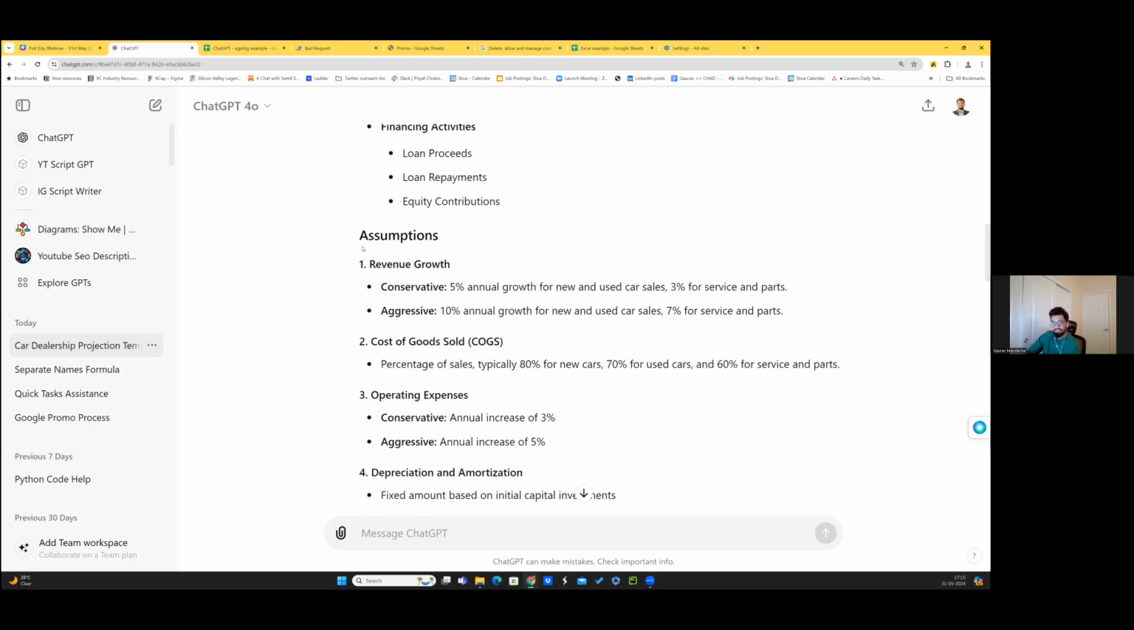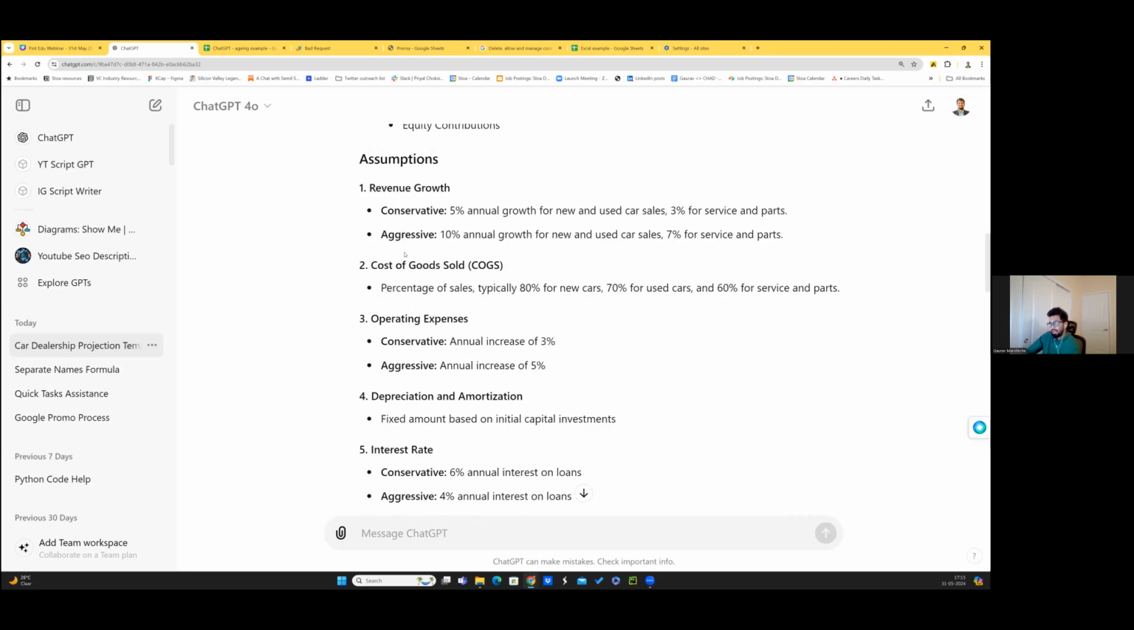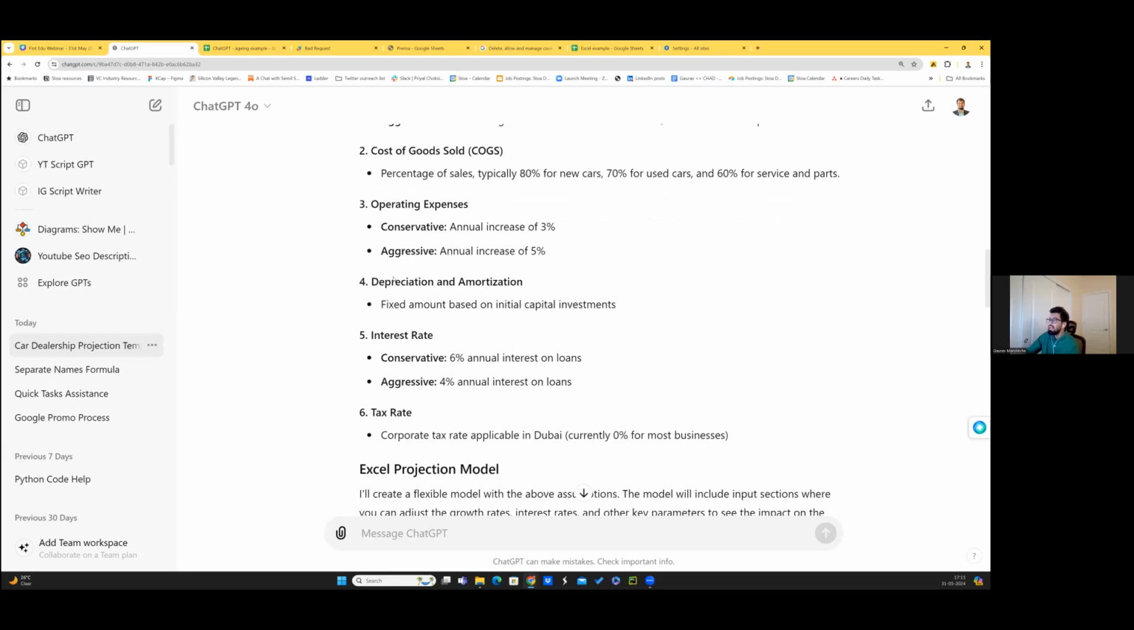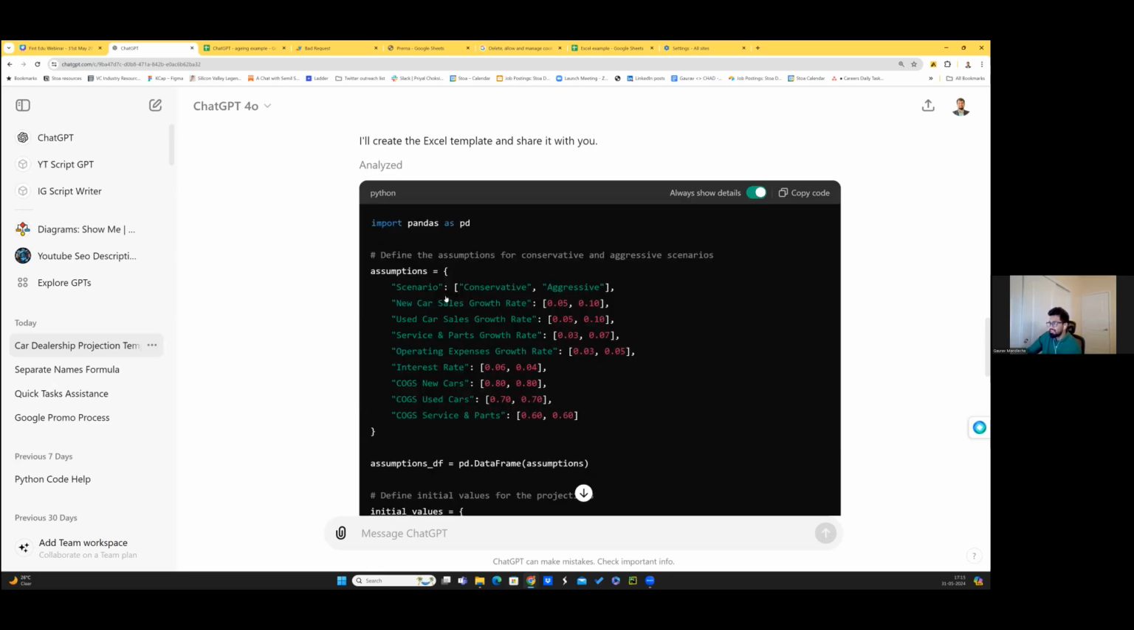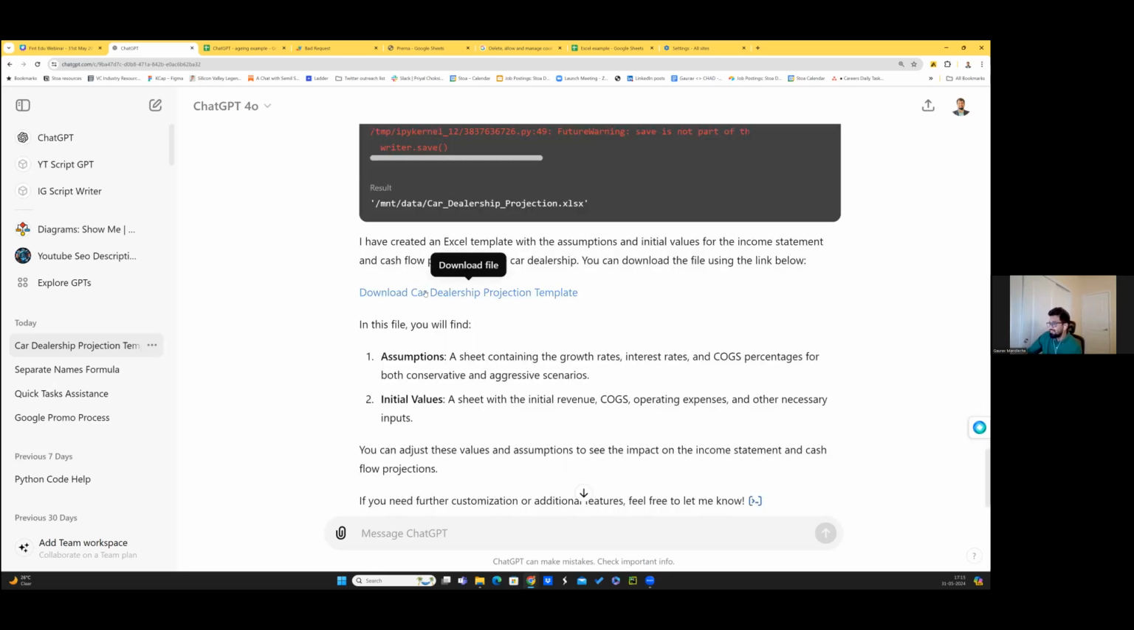And then because I asked it to do two cases, conservative and aggressive, it was able to do it for everything. Revenue growth, assuming 5% year on year in a conservative scenario, in aggressive 10%, then gives me the cost of goods sold, operating expense, all of these. And it is able to create an entire Excel projection. And it works in the backend. You don't have to think about what it is. You can simply just download the file.